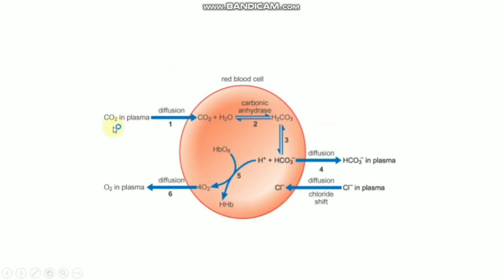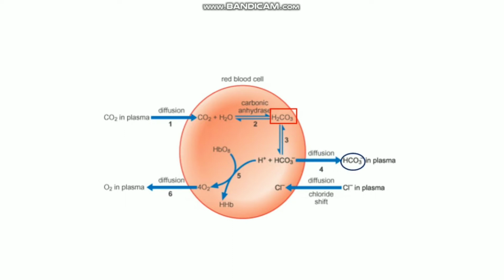So let's begin from the carbon dioxide. Carbon dioxide in the plasma, by diffusion, gets into the red blood cells, and in the red blood cells that carbon dioxide forms carbonic acid by the action of carbonic anhydrase, and later on this carbonic acid dissociates to form bicarbonate ion and also the H plus ion, and this bicarbonate ion by diffusion gets into the blood plasma.